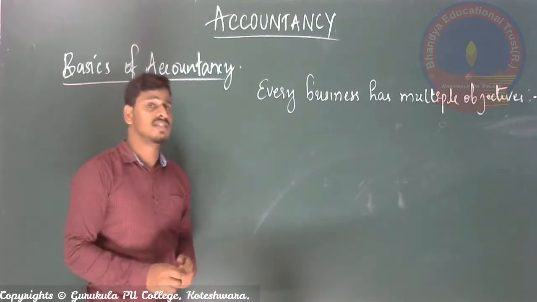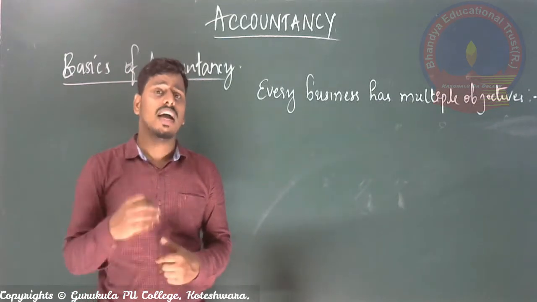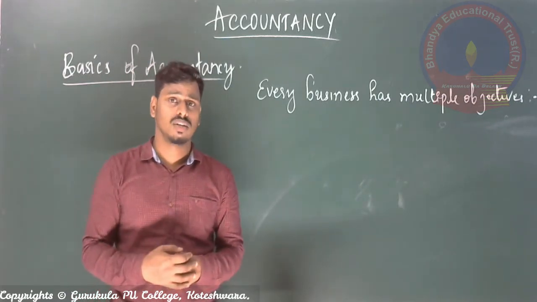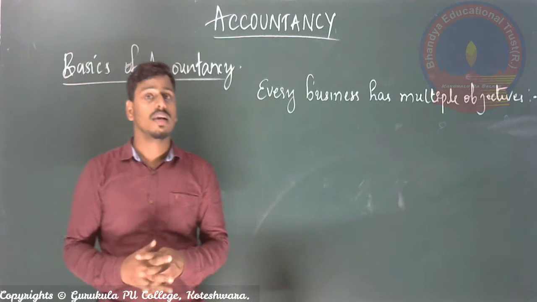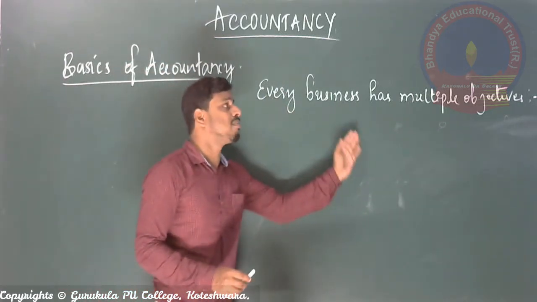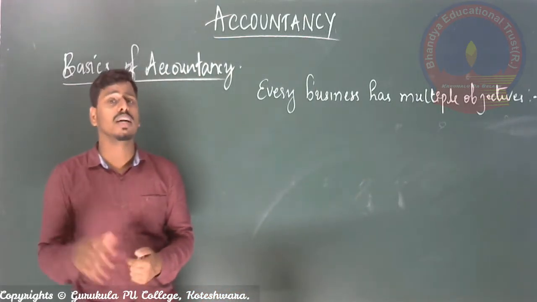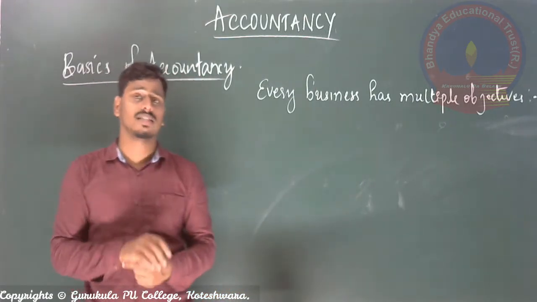We have discussed in the first session of business studies that every business organization needs to fulfil many objectives. Every business has multiple objectives. So which are the multiple objectives that need to be achieved by every organization?